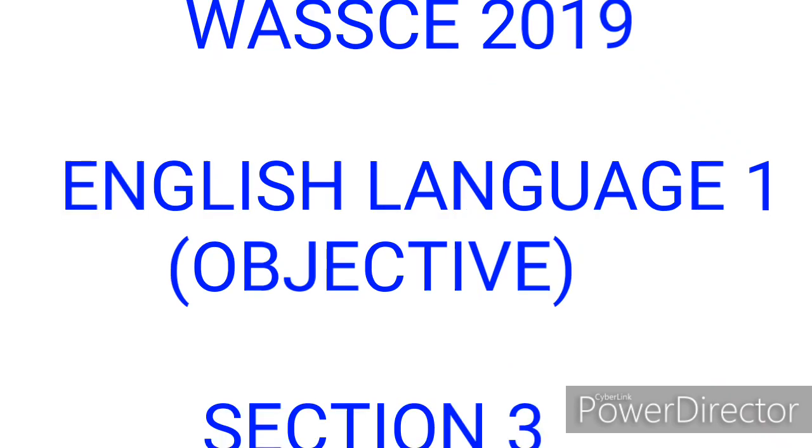Now, let's get started. Section 3. After each of the following sentences, a list of possible interpretations is given. Choose the interpretation that is most appropriate for each sentence.